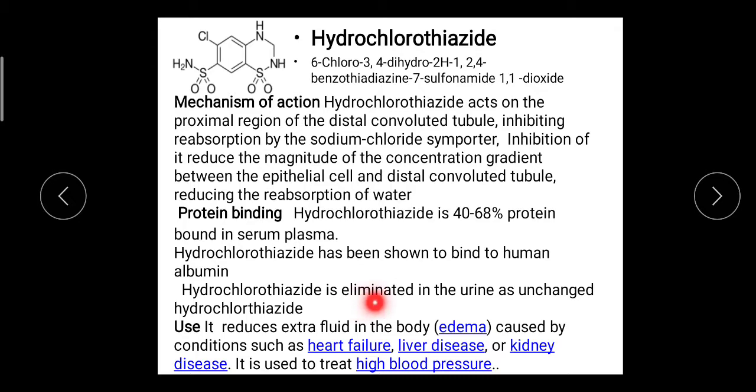Hydrochlorothiazide is eliminated in the urine as unchanged hydrochlorothiazide, meaning it is not metabolized; it is excreted through the urine in unchanged form. Uses: it reduces the extra fluid in the body because of its diuresis action, so it is used in the treatment of edema. Edema is caused by different conditions such as heart failure, liver diseases or kidney diseases. It is also used to treat high blood pressure as an antihypertensive.